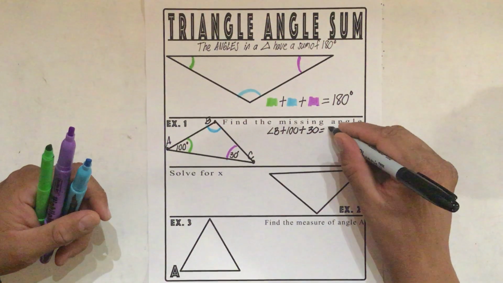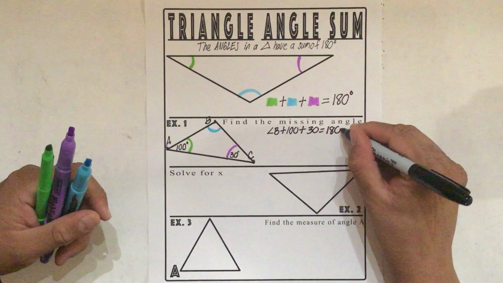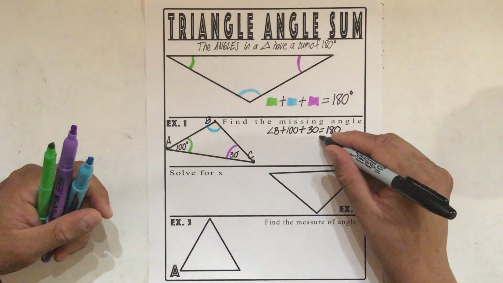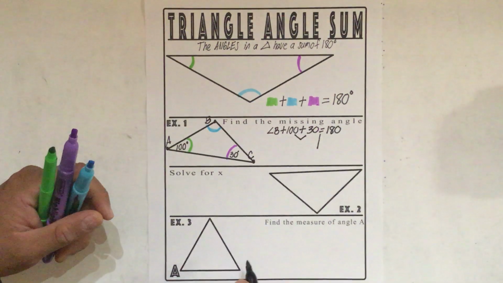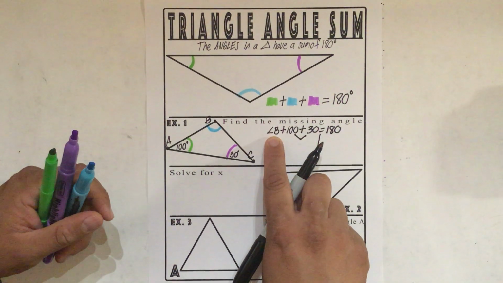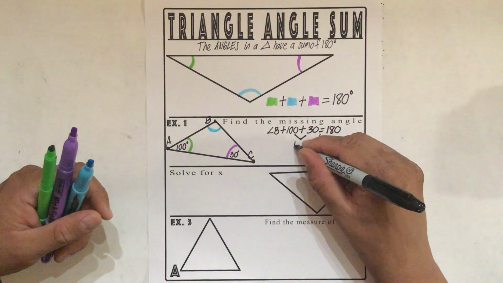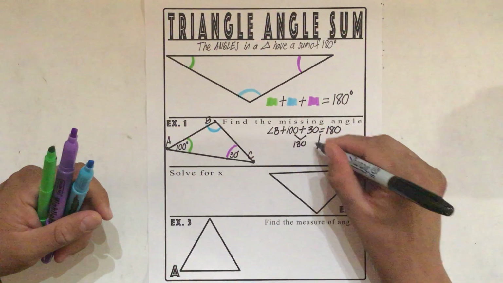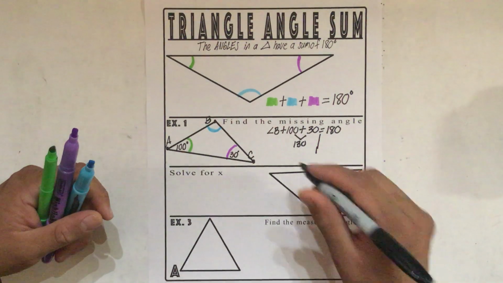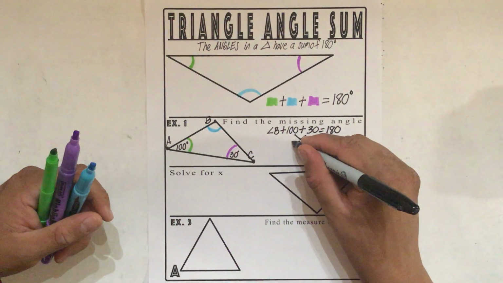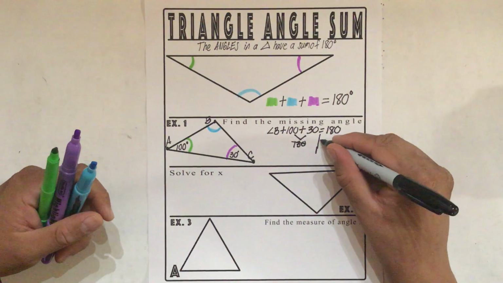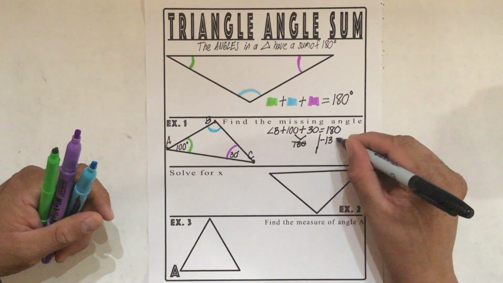is equal to 180. So we use the math that we're already used to doing, solving for a variable, but in this case we're solving for the angle. This is 130 here, and we have to move it over to the right side. So I cross it out and subtract 130.